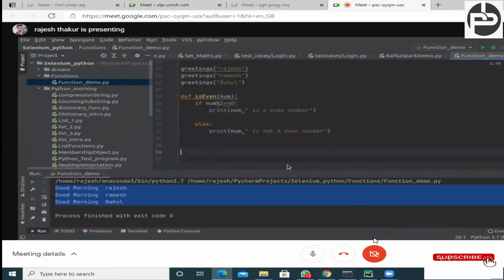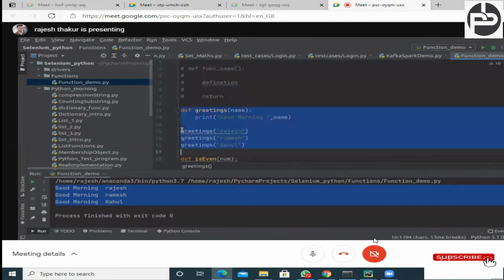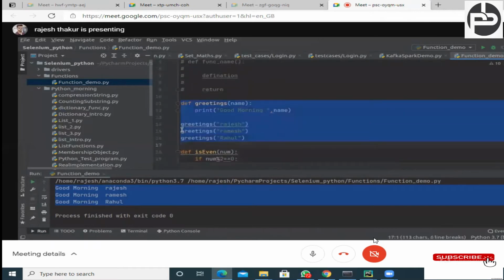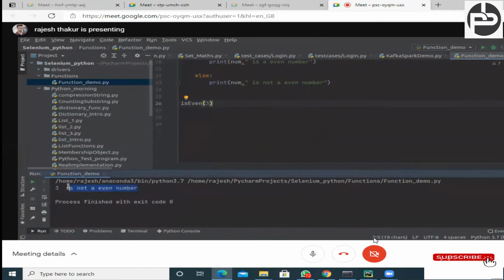If I want to call this is even function, and here I pass 3, let me put these things in a comment so that it does not execute. Now if I pass 3, 3 is not an even number. Don't you think so? This is also a programmer intervention, right? Again tomorrow we have to check 5, then it's programmer intervention again, right?